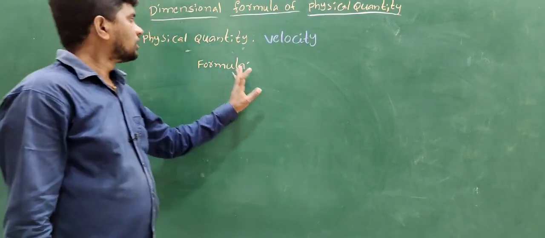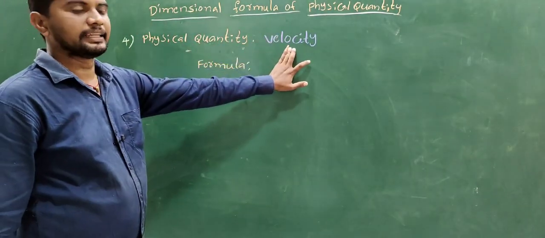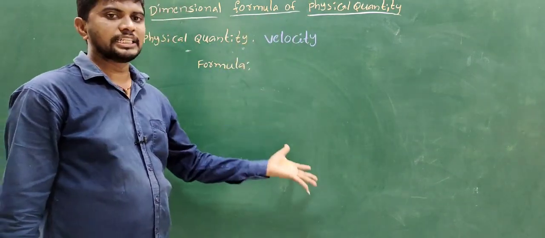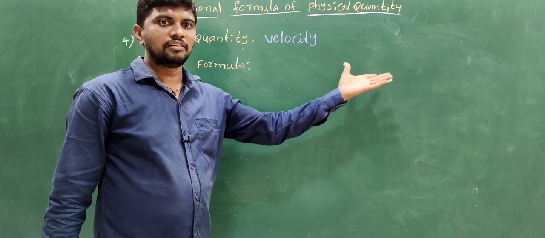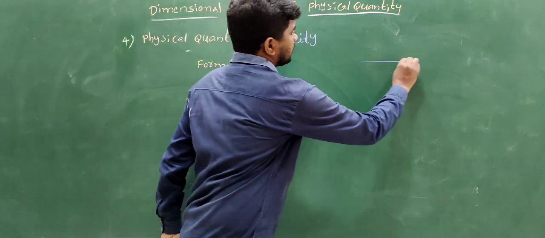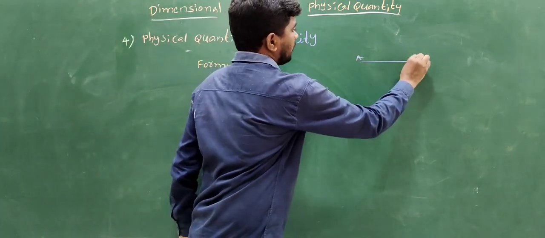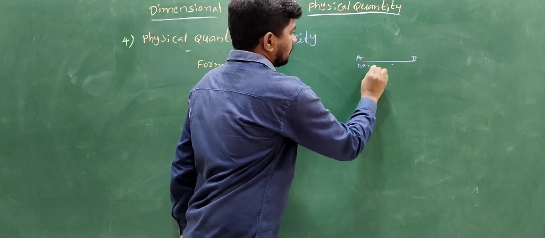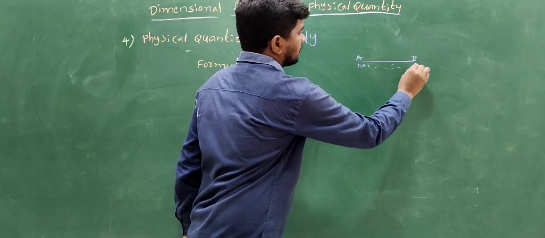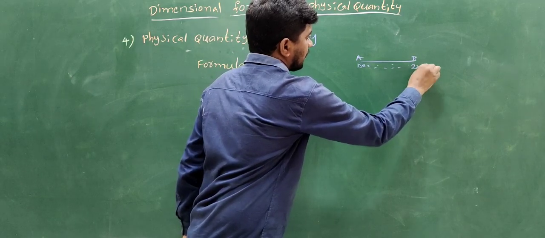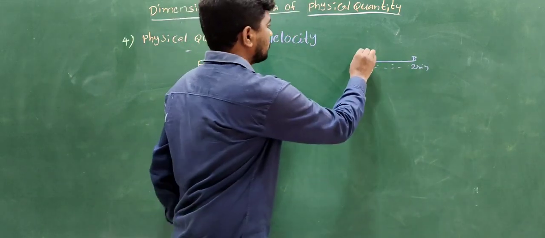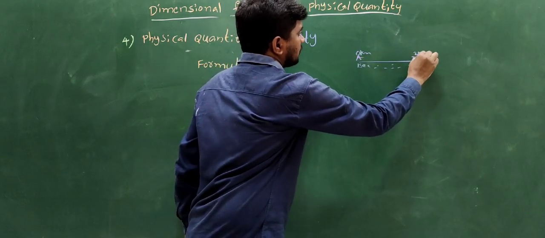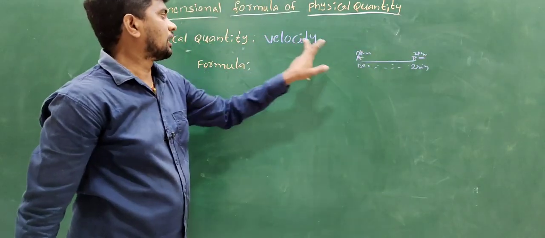The fourth physical quantity is velocity. What is velocity? The rate of change of displacement is called velocity. For example, going from A to B, the change in displacement over time, such as 1 second or 2 minutes, or a displacement of 2 kilometers. The change in displacement is called velocity.